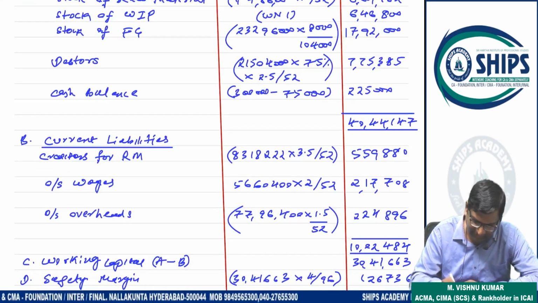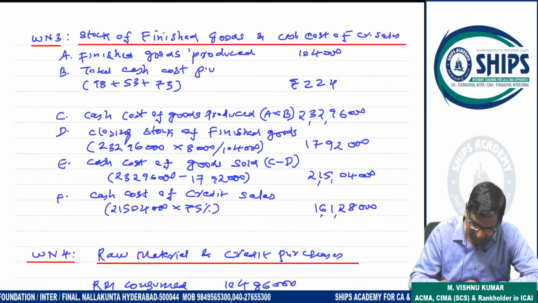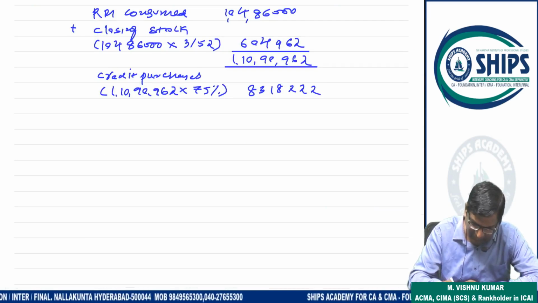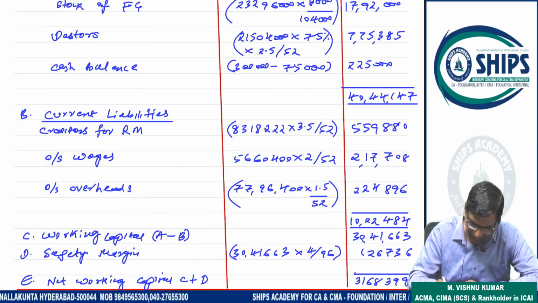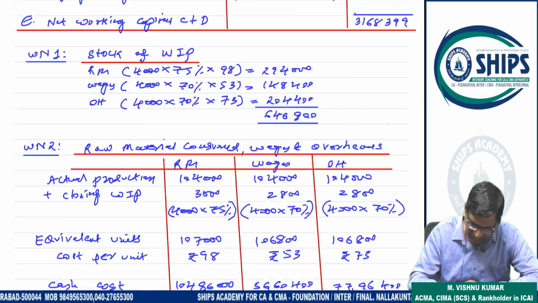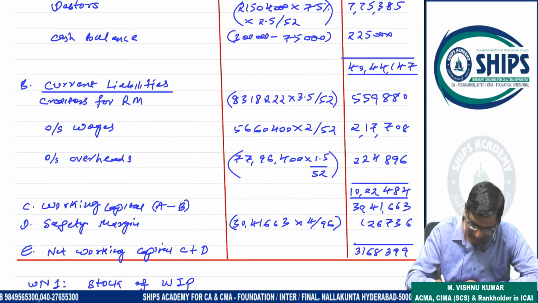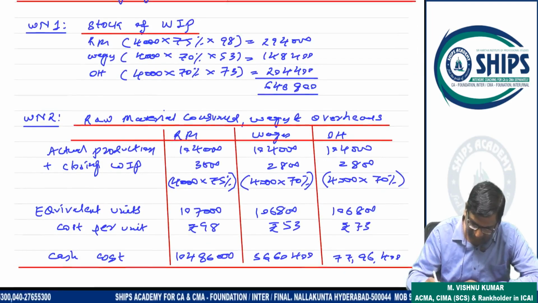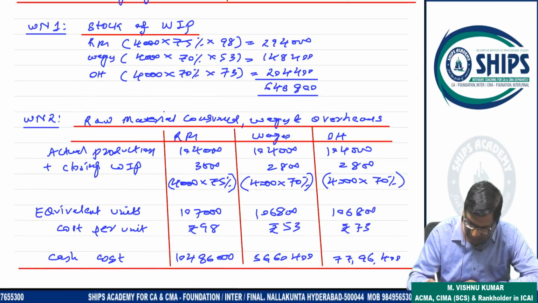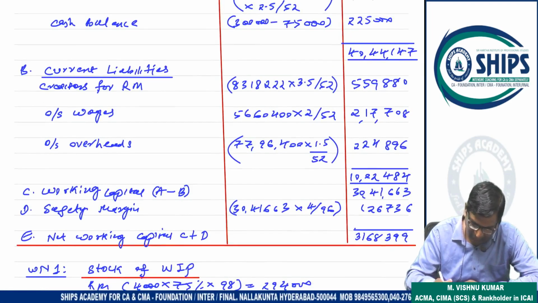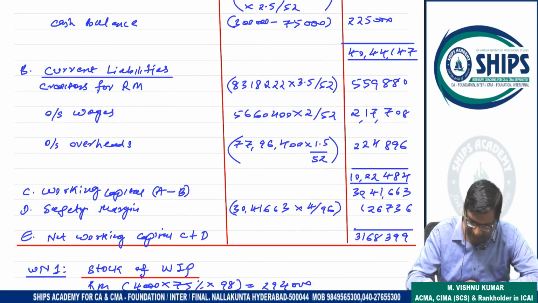Now current liabilities. Creditors: from the last working note, credit purchases 83 lakh 18,222, duration 3.5 by 52. Outstanding wages, which we calculated as 56,60,400, into duration 2 by 52. Overheads, 77,96,400, into 1.5 by 52.